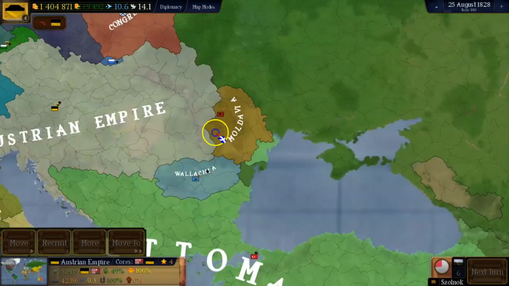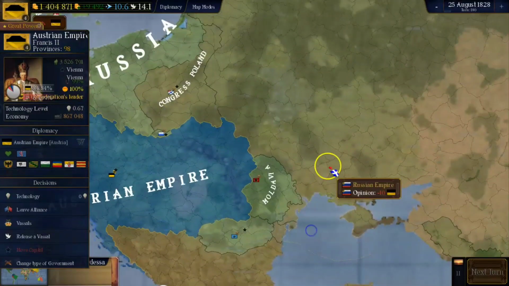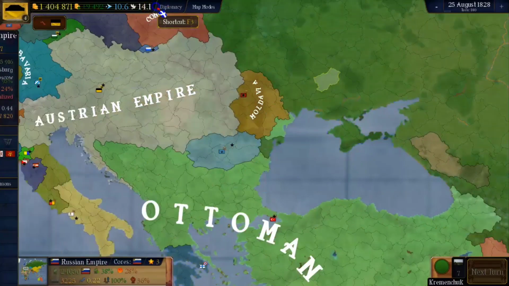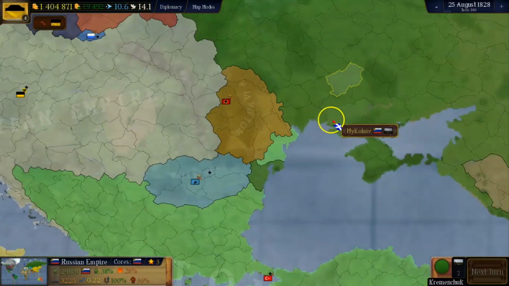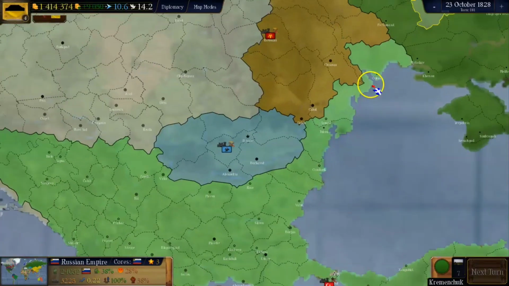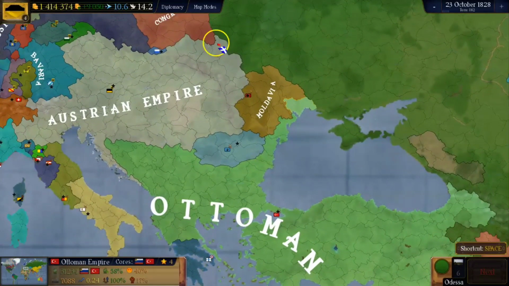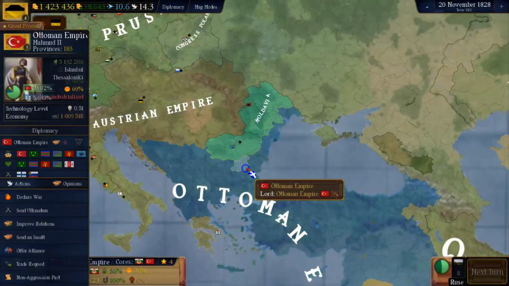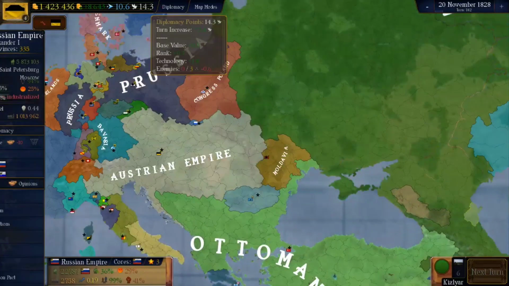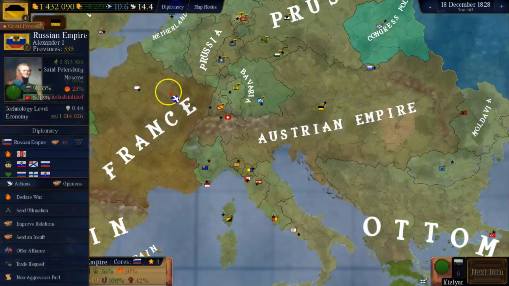Okay, important event for whoever is playing Austria. While we don't have to intervene, we still have to notice that the Russians have started their war against the Ottomans. This is the Russo-Turkish War of 1828, and yeah, they have started. It appears it already ended though, because the Ottomans already won the war. That was fast, because they already sprinted all into action and gained Odessa and some other provinces. The Russians were just not capable of defending their border very well, but it's good that the war is already over. We don't need big wars.